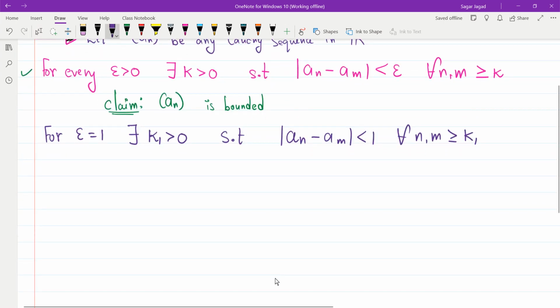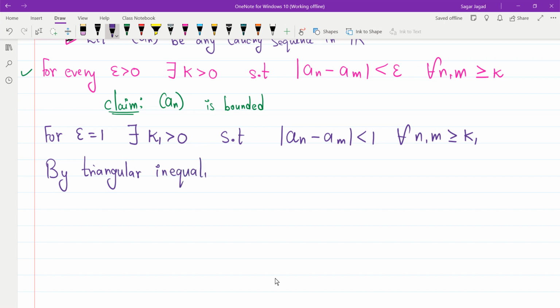So what I observe is, by triangular inequality, I will have the mod of a_n is less than or equal to the mod of a_n minus a_k1 plus the mod of a_k1.